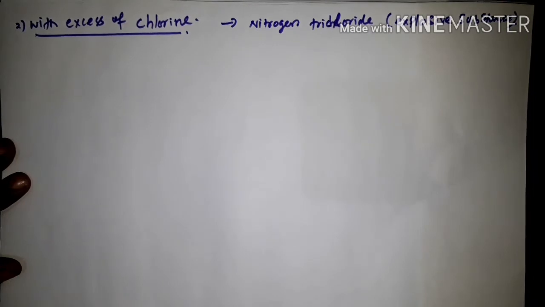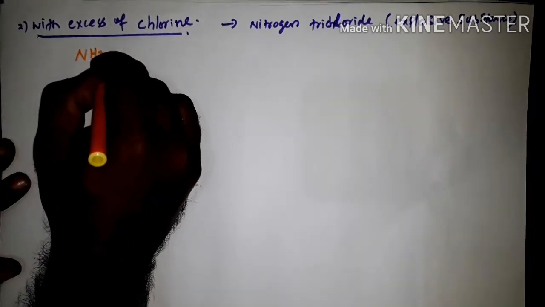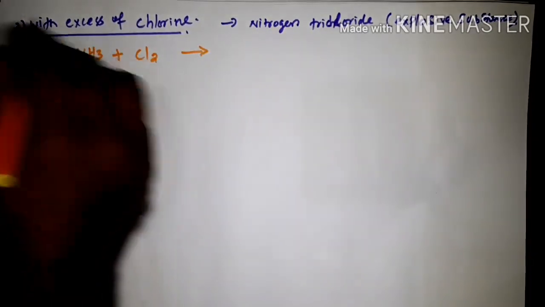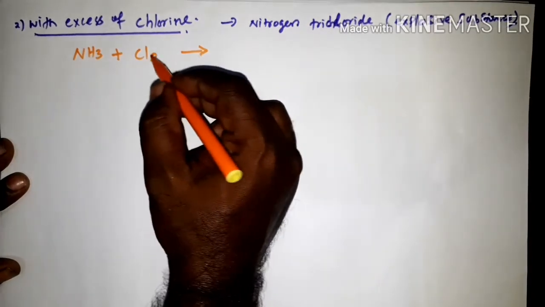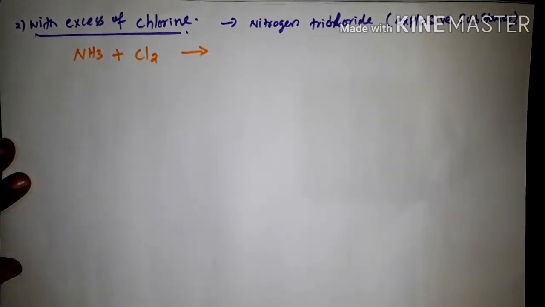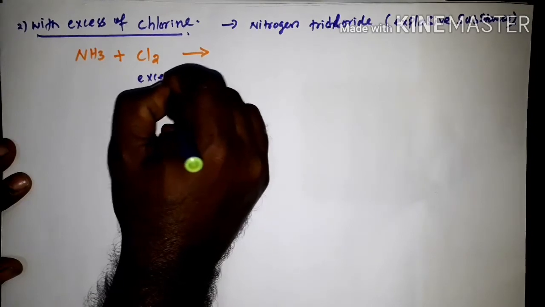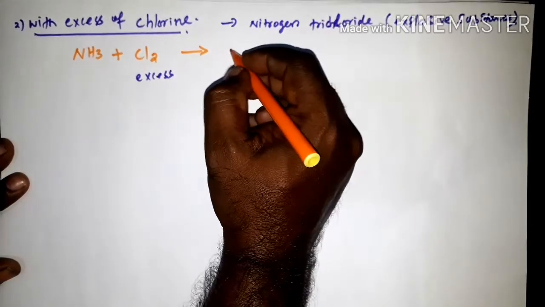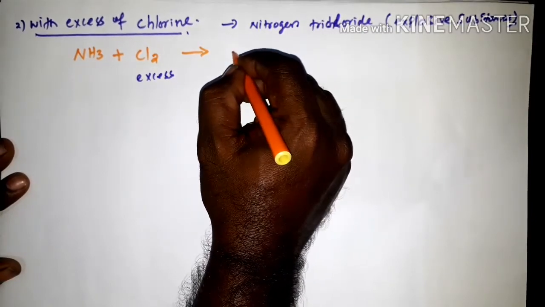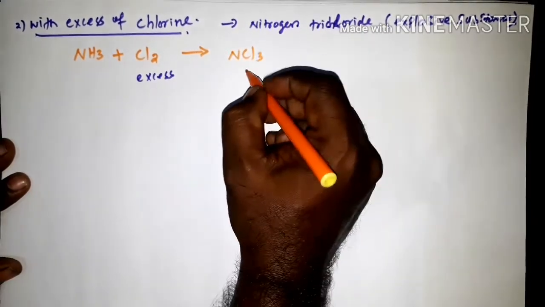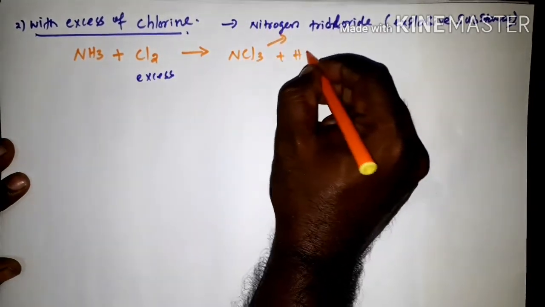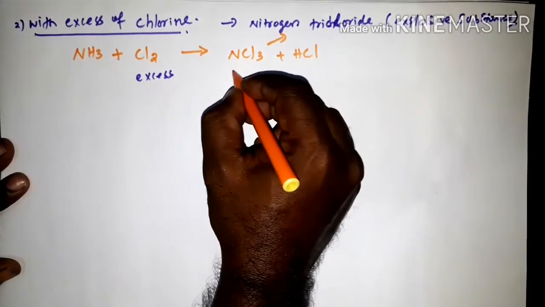So the reaction is ammonia NH3 plus Cl2 chlorine. Here the chlorine is in excess. Okay. So in the first product, we are getting NCl3, this is nitrogen trichloride, plus HCl. Okay. This is an explosive.